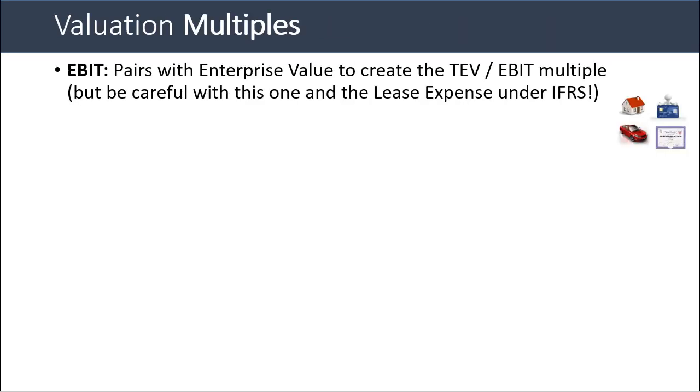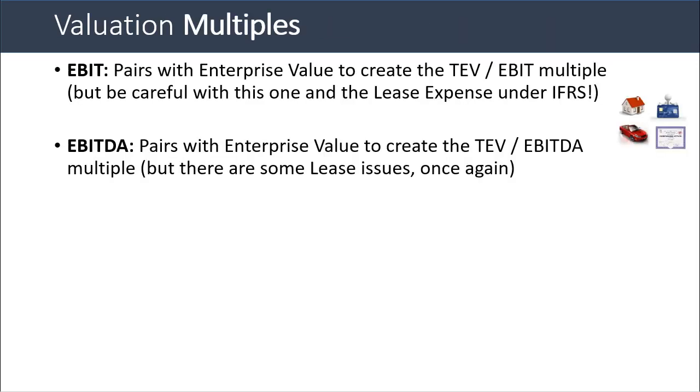With valuation multiples, EBIT and EBITDA both pair with enterprise value. Why? Because enterprise value represents all investors in the company, and EBIT and EBITDA, as you learned previously in this tutorial, could potentially go to the equity investors, the debt investors, preferred stock investors, and the government because they exclude preferred dividends, interest expense, taxes, and so on. You have to be careful because there are some lease issues here, once again, which you'll see if you pull up the Excel file linked to below this video, but this is the basic idea.